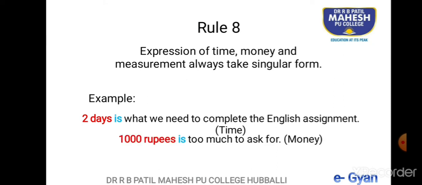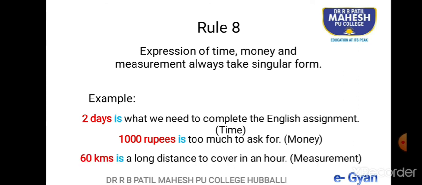Second example, money. 1,000 rupees are too much to ask for. Incorrect. 1,000 rupees is too much to ask for. I hope you understood this. And finally, measurement. 60 kilometers is a long distance to cover in an hour. As far as measurement is concerned, 60 kilometers is plural form, but it is taken as singular form. It's not "60 kilometers are a long", no, incorrect. 60 kilometers is a long distance to cover in an hour.